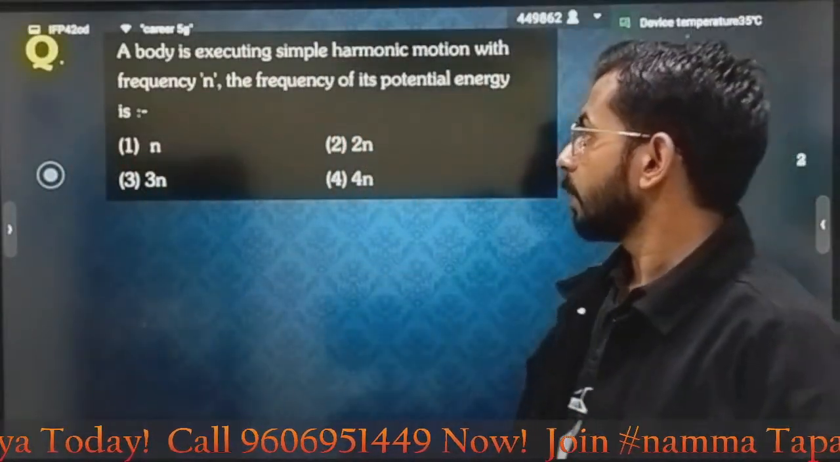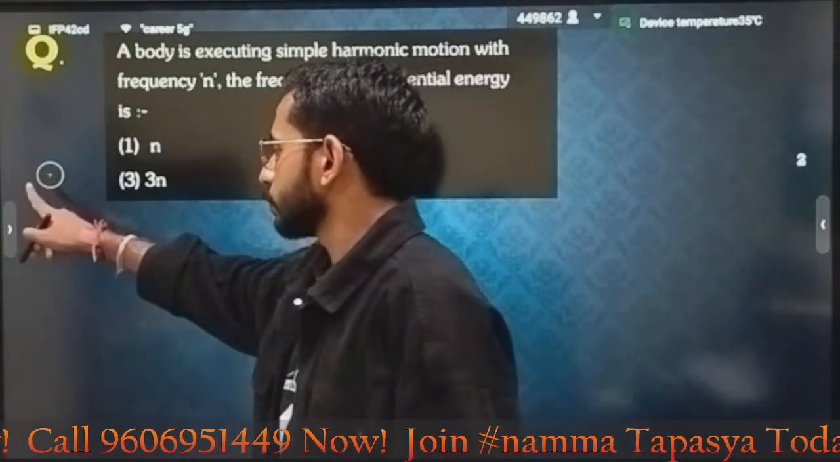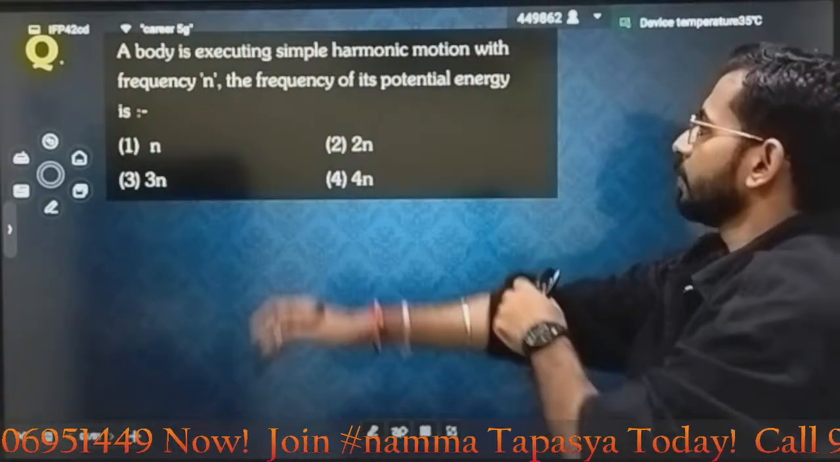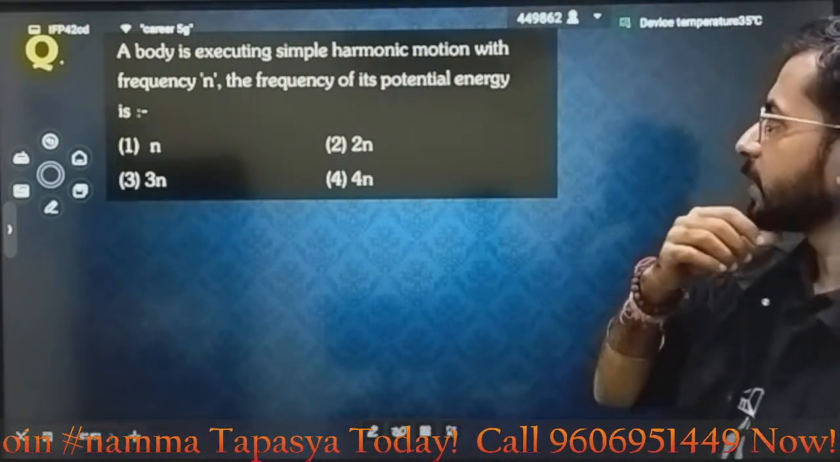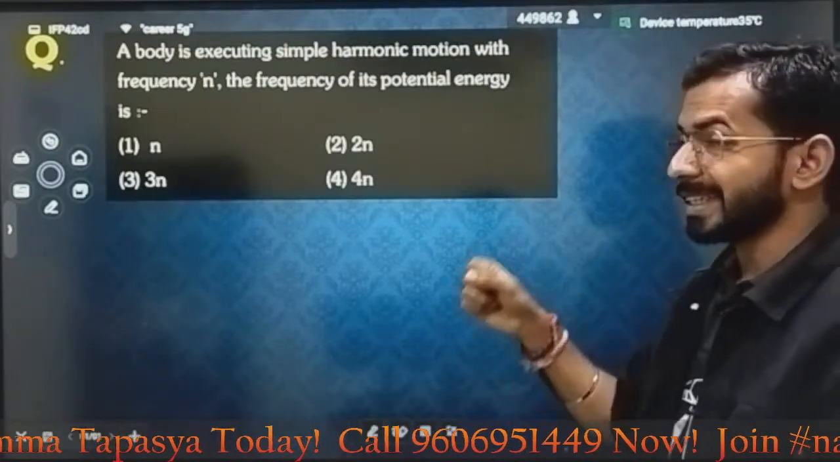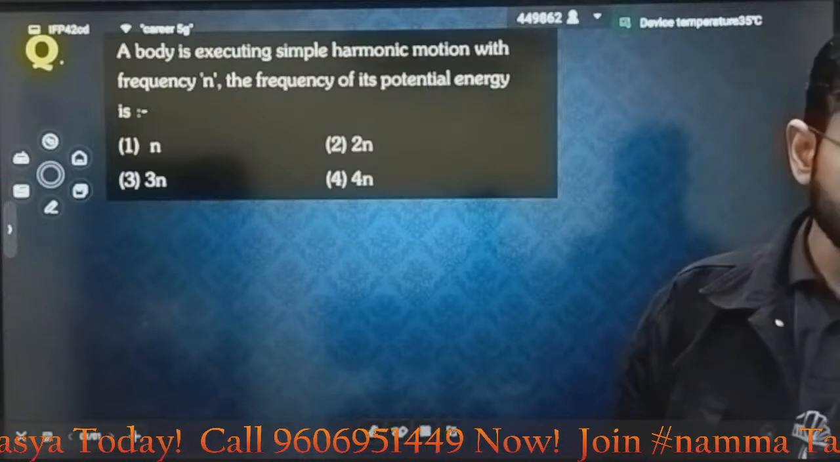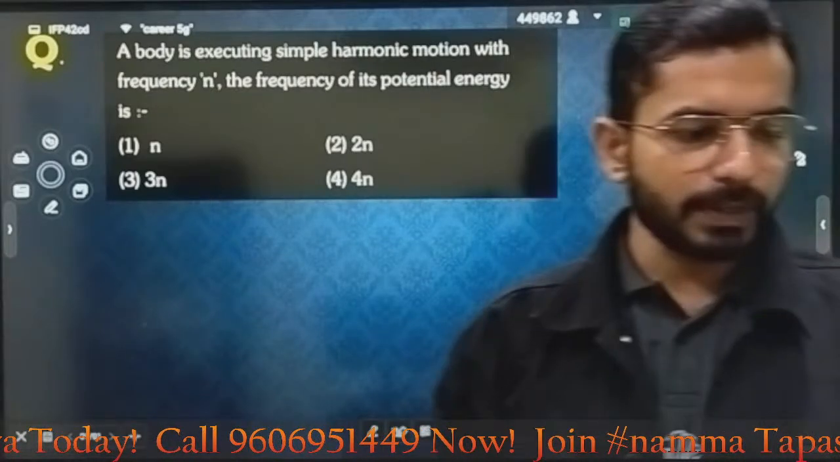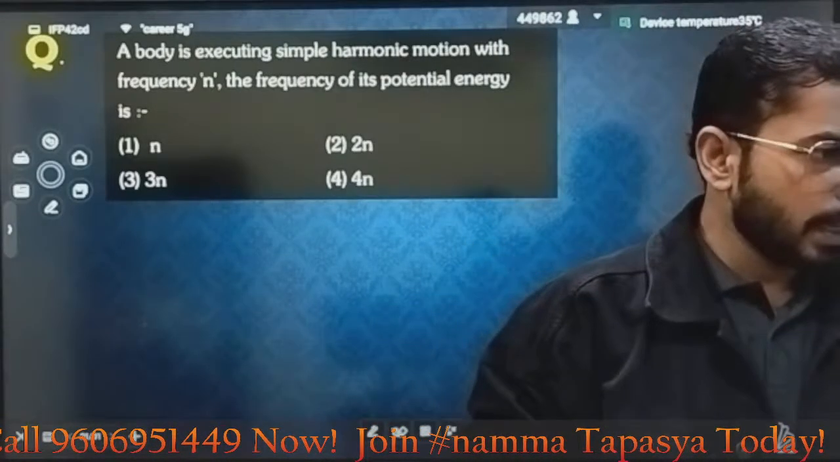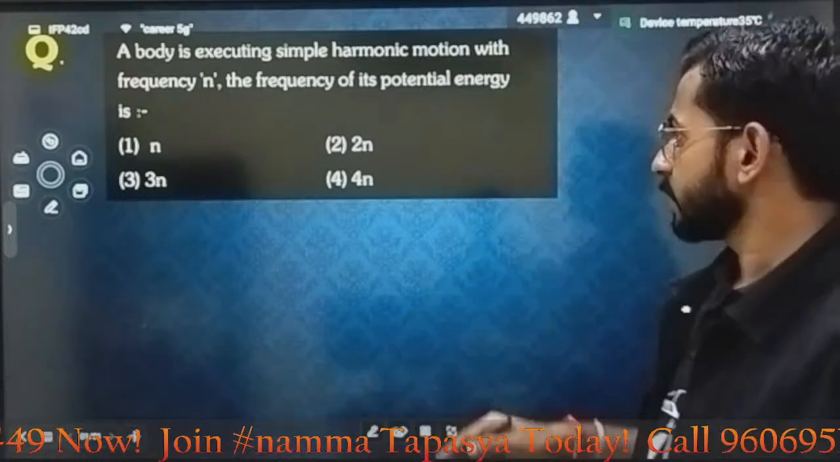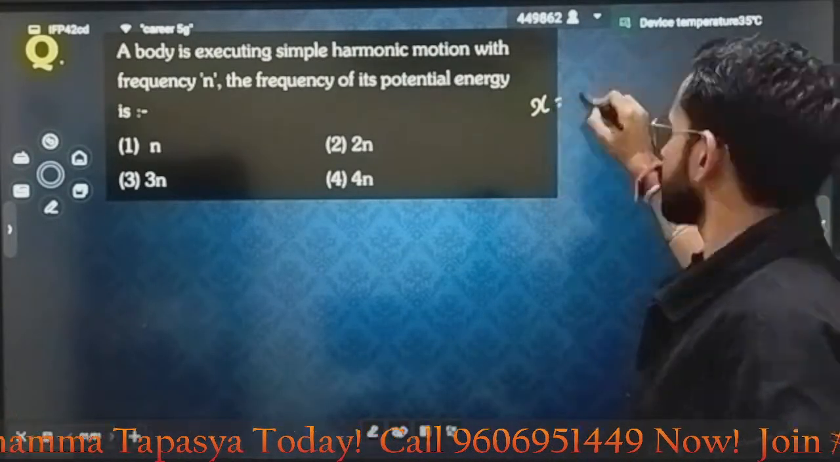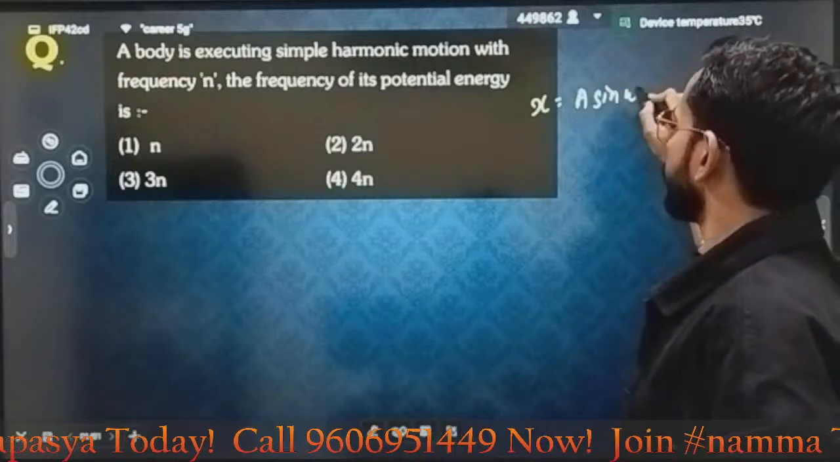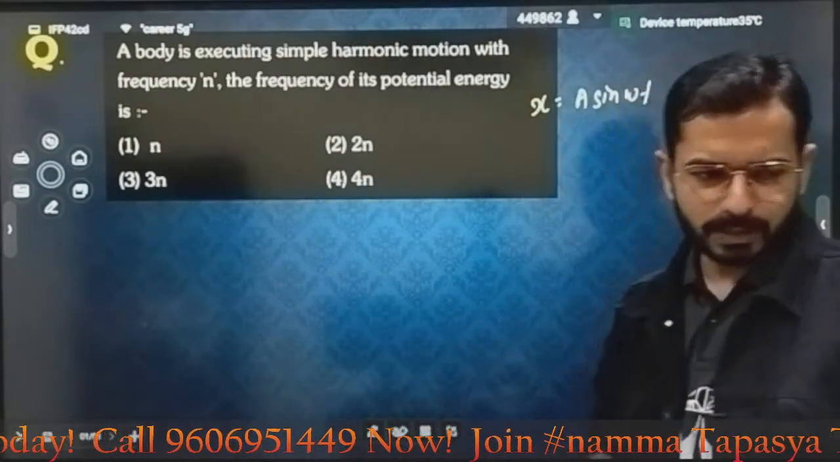What is the question? A body is executing simple harmonic motion with some frequency, and you have to tell the frequency of its potential energy. What will be the frequency of the potential energy that you will have? Can I calculate? Yes, very easily. What is the equation of the position? In general, in SHM, what do I write as the position? A sine of omega t plus phi, and the rest of the things are there.